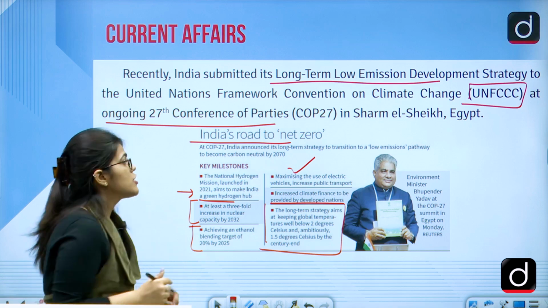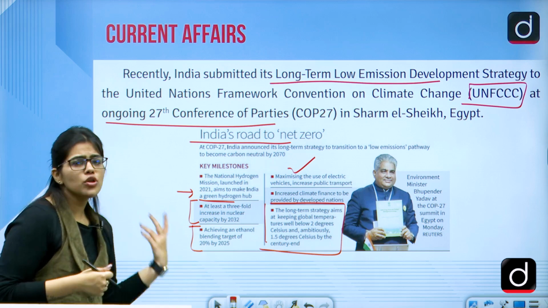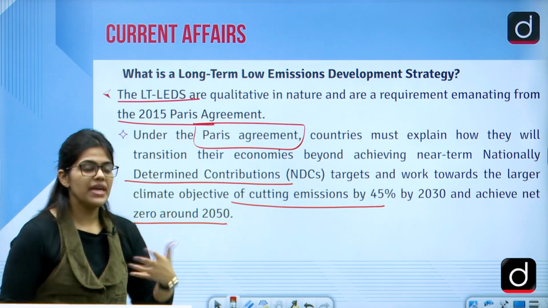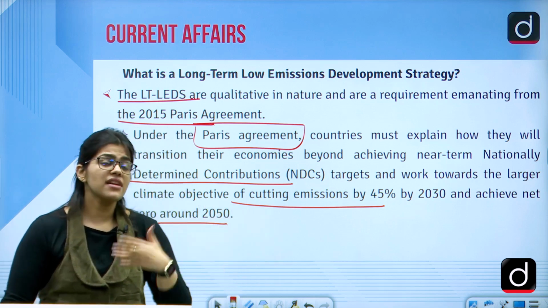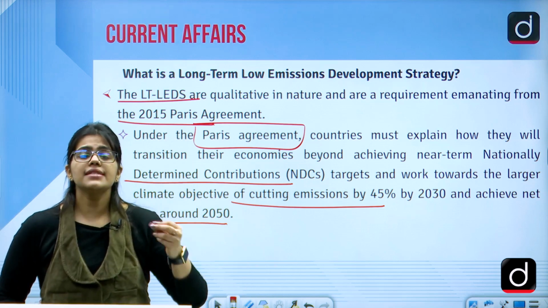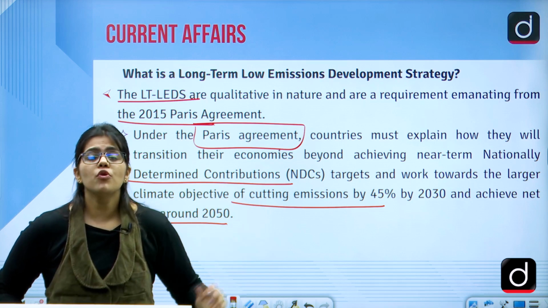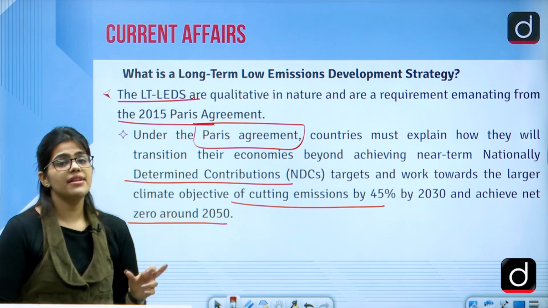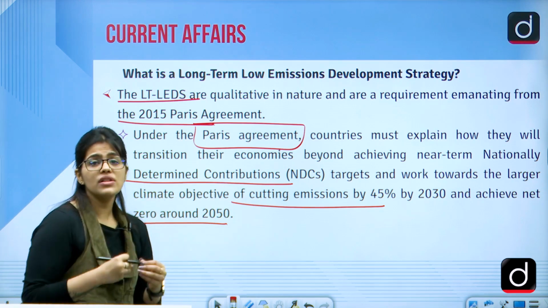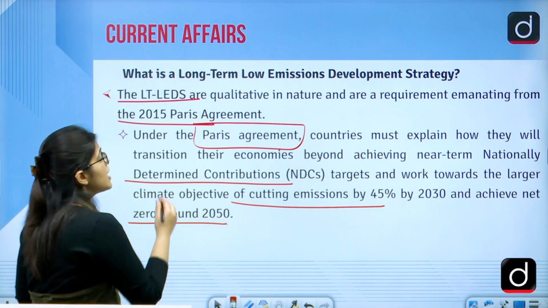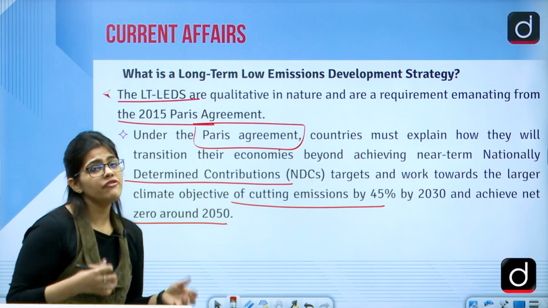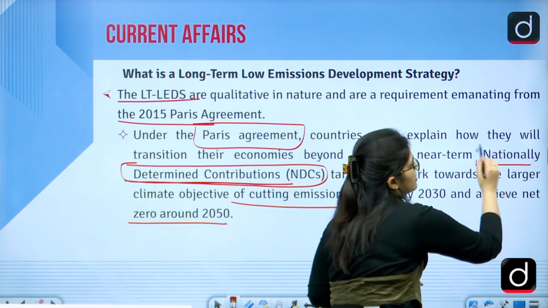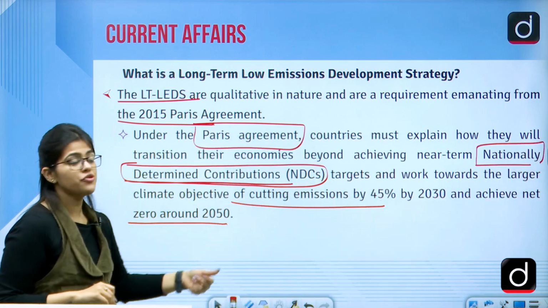So there are different conferences of parties, like we have the Kyoto Protocol, we have the Paris Agreement, and in the Paris Agreement basic agendas were being held for climate change. Because they started to talk that yes, the temperature is increasing, to about 3 degrees Celsius or maybe more. So we should make it 2 degrees Celsius or less than 2 degrees, that is 1.5. That is the ideal that we want. And to meet this target, each country came together, and the heart of the Paris Agreement was the NDCs, that is the nationally determined contributions.